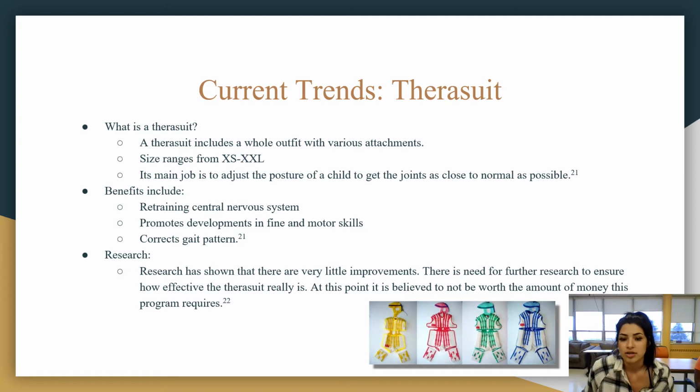Our next current trend is the TheraSuit. I hadn't heard about a TheraSuit until I did this presentation. A TheraSuit includes a whole outfit. It has a vest, knee attachments, arm attachments, and even some head attachments as well. They range in size from extra small to extra large. Its main job is to adjust the posture of a child and get the joints as close to normal as possible. The benefits include retraining the central nervous system.